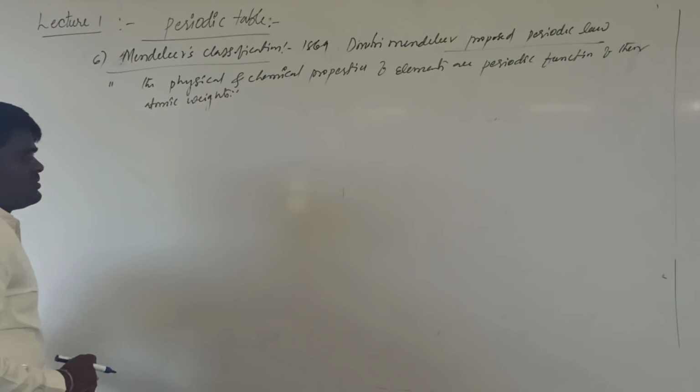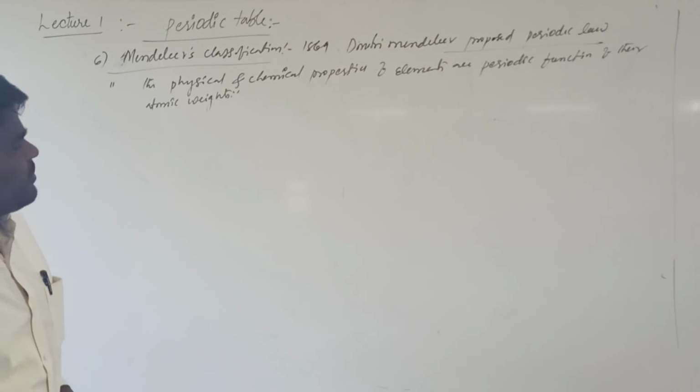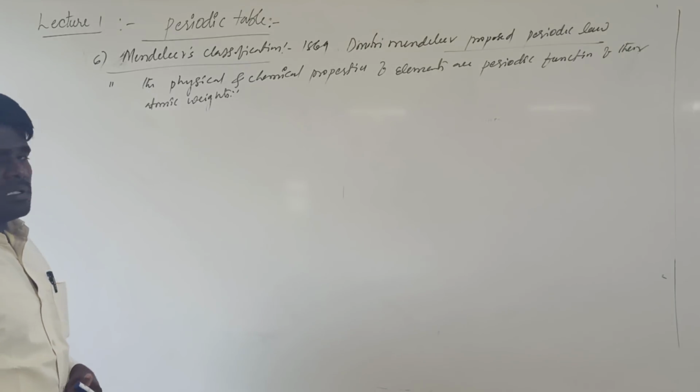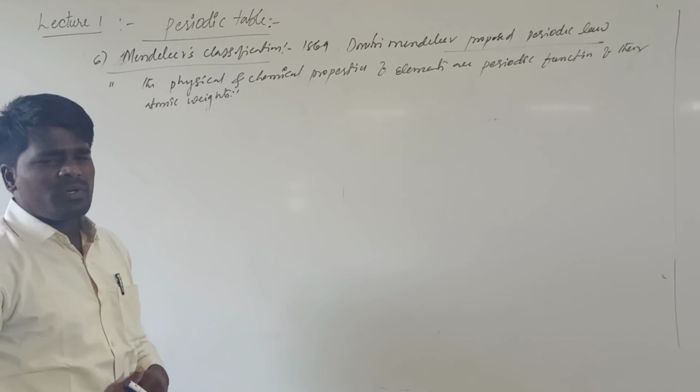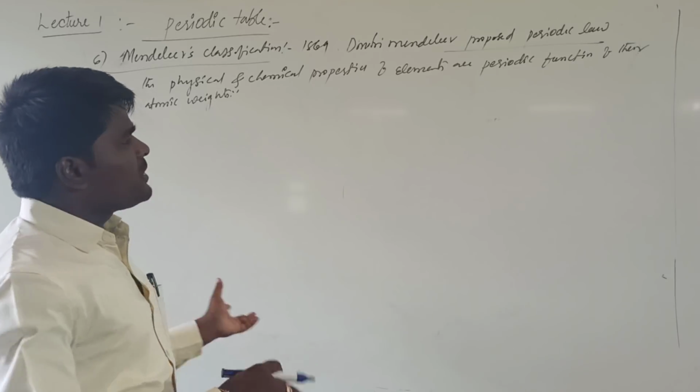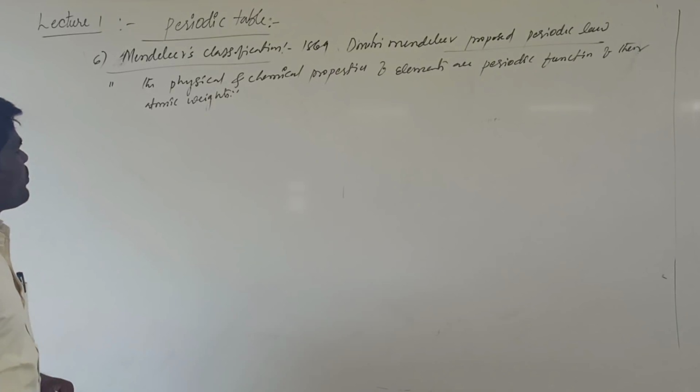That means periodic properties of elements, that is physical and chemical properties of elements, will correlate to their atomic weights.